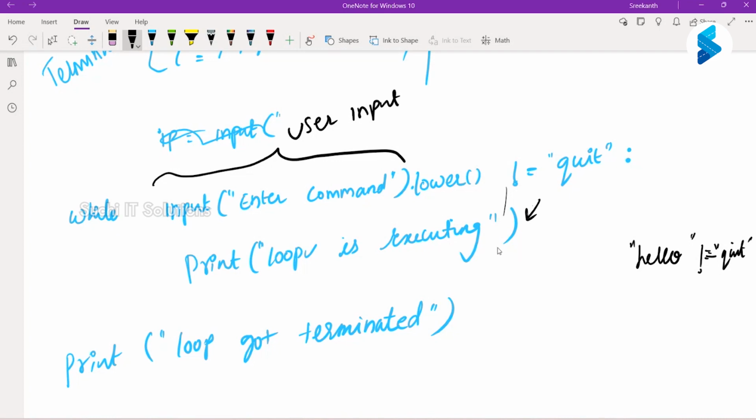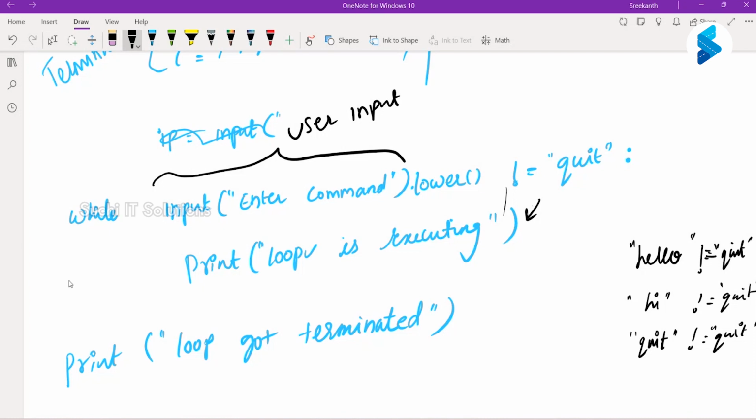Loop is executing. Then second time, let us say he enters hi. Obviously, it is not equal to quit, which means the statement is true. Then it will execute. Loop is executing. Then let us say he enters quit. Not equal to quit, true or false? False. They are equal, but when I say not equal to, it says false. Which means it will not go further into this loop anymore. It will stop the execution, and the code will flow further.